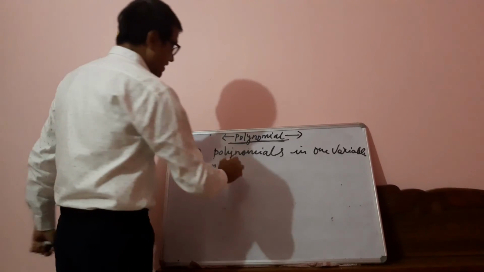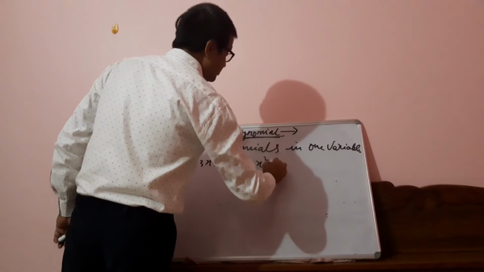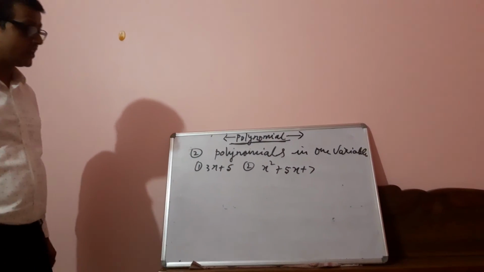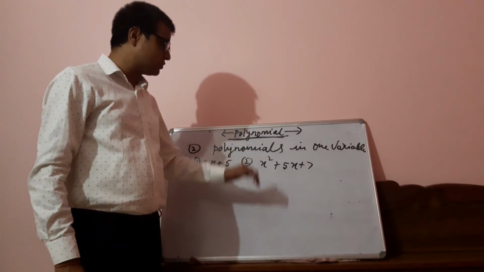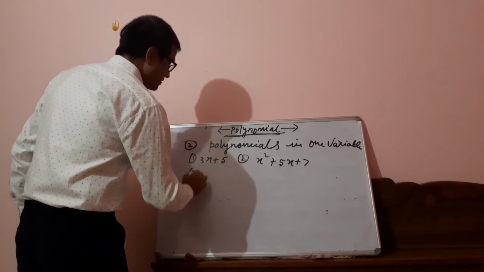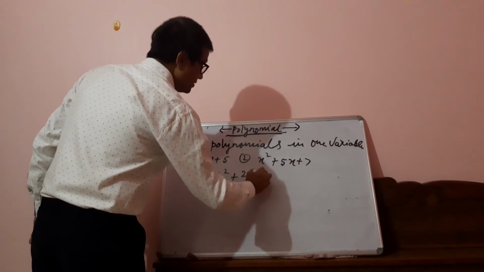One. Suppose I am writing a second example: x square plus 5x plus 7. How many variables are we using in this? Only one variable. What is the variable we are using here? x. I am giving one more example: 3p square plus 2p plus 7.